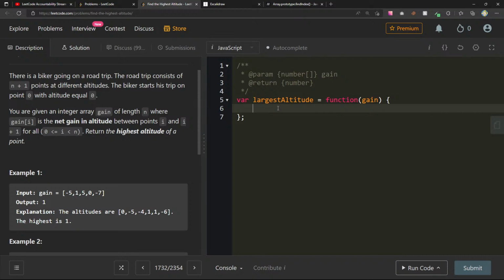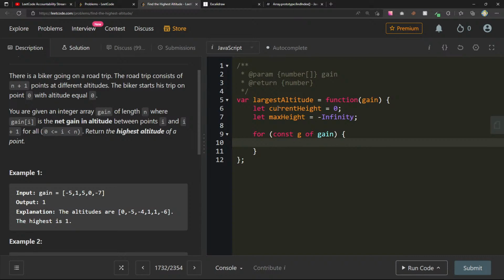What if we say let current height equal 0, and then let max height equal, should it be 0 though? No, I think I'm going to make this negative infinity, some crazy low number. Let's go through each one, for const g of gain.